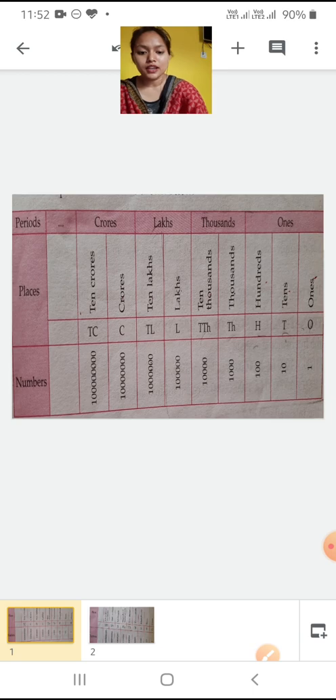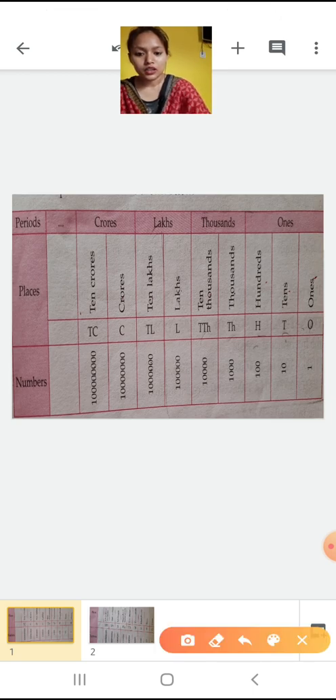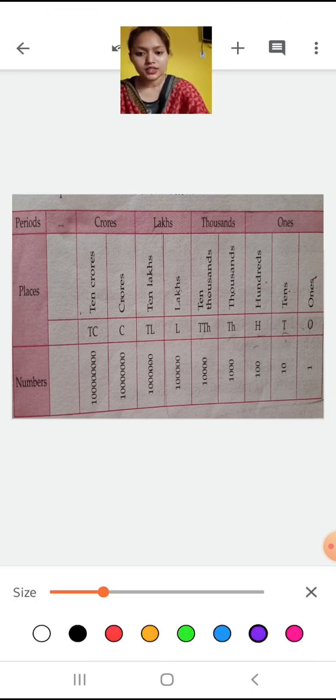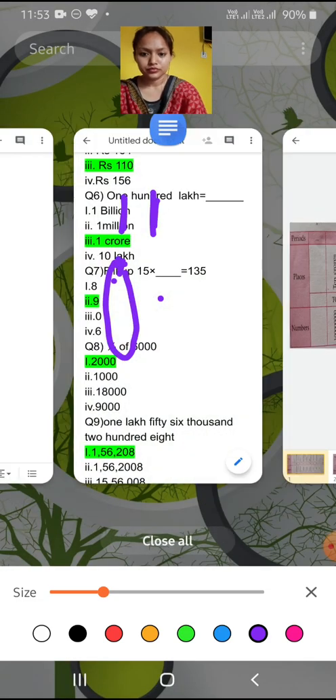After 10 lakh, crore starts. We will count like this: 10 lakh and then 100 lakh. So 100 lakh is 1 crore.